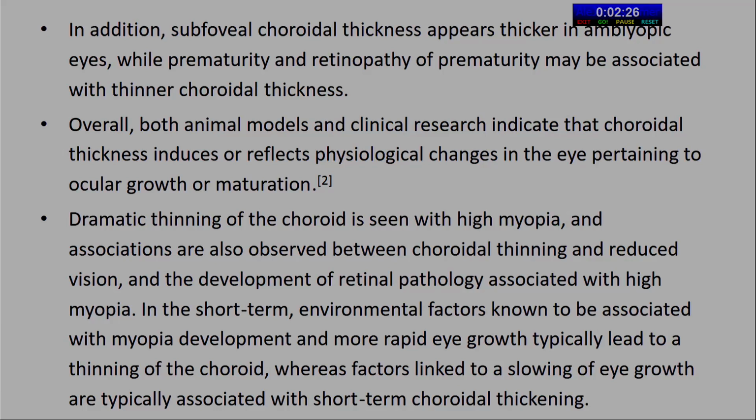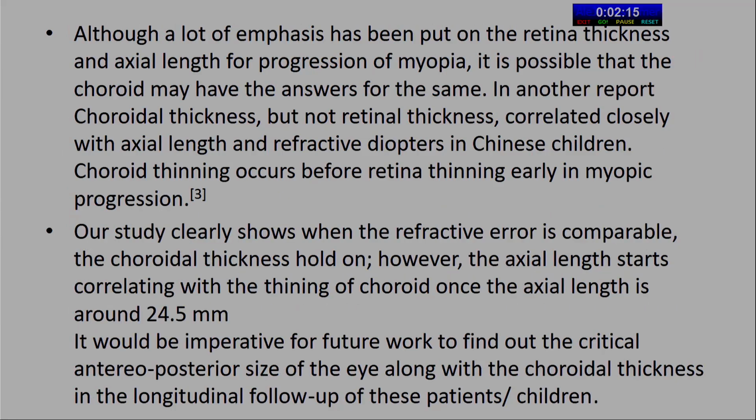In the short term, environmental factors known to be associated with myopia development and more rapid eye growth typically lead to a thinning of the choroid, whereas factors linked to slowing of the eye growth are typically associated with short-term choroidal thickening. So although a lot of emphasis has been put on retinal thickness and axial length in progression of myopia, it is possible that the choroid may have the answers. In another report, choroidal thickness but not the retinal thickness correlated closely with the axial length and refractive diopters in Chinese children. Choroidal thinning occurs before retinal thinning early in myopia progression.